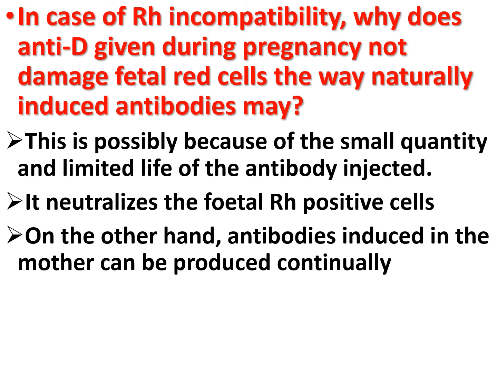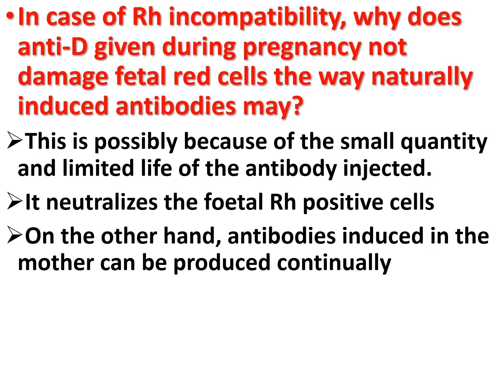In case of Rh incompatibility, why does the antibody given during pregnancy not damage the fetal red blood cells the way naturally induced antibody may? This is possibly because of the small quantity and limited life of the antibody injected. It neutralizes the fetal Rh positive cells which have leaked into the maternal circulation, and its titer keeps falling.